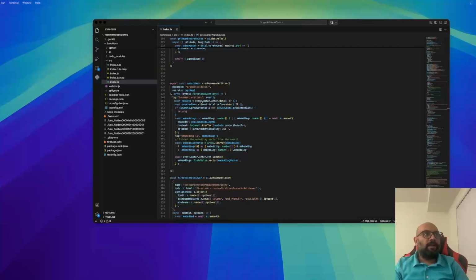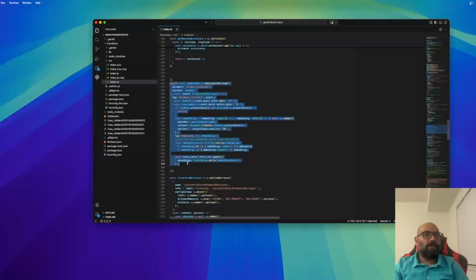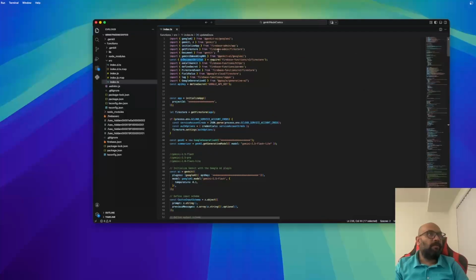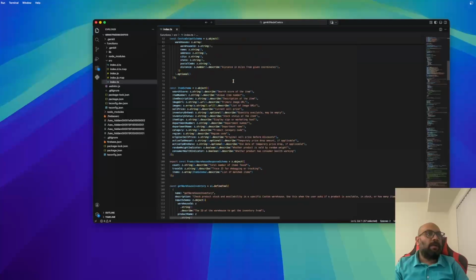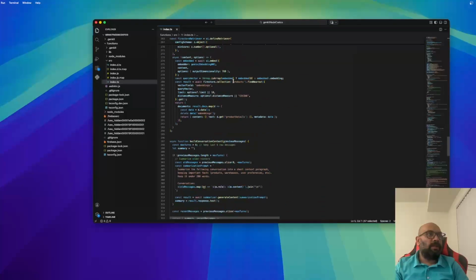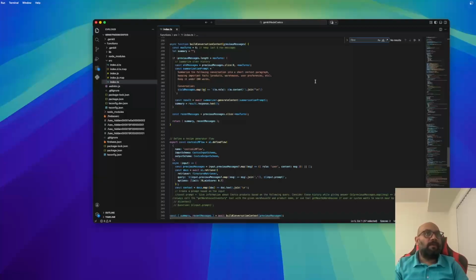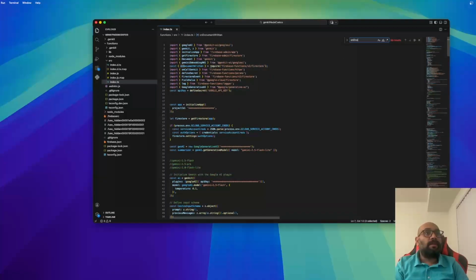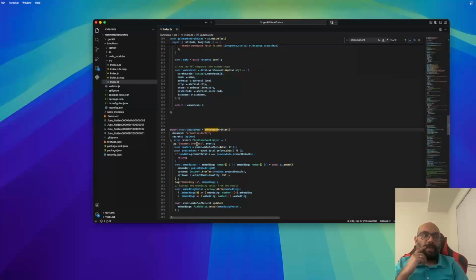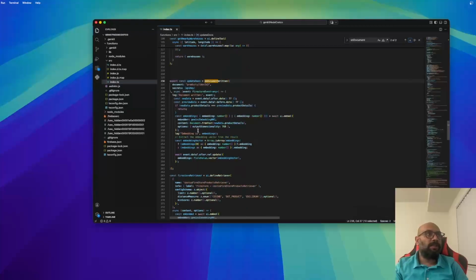Now to create a vector embedding, this code is getting executed. Basically, we are calling a method on document write. This is part of the Firestore package, which we import here, and this is a callback of this method. That will be called when someone updates or edits a document in Firestore. So suppose I add a new product in my Firestore database, this method will be called, and this code will be executed. And what it is doing is the major part of this code.